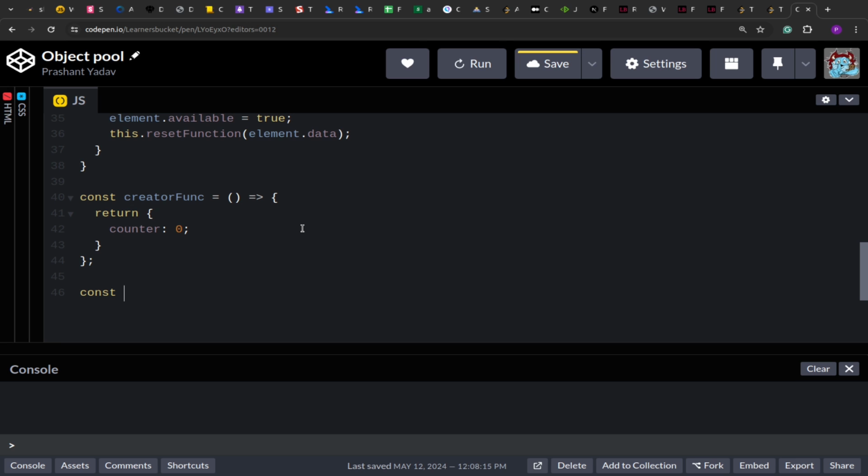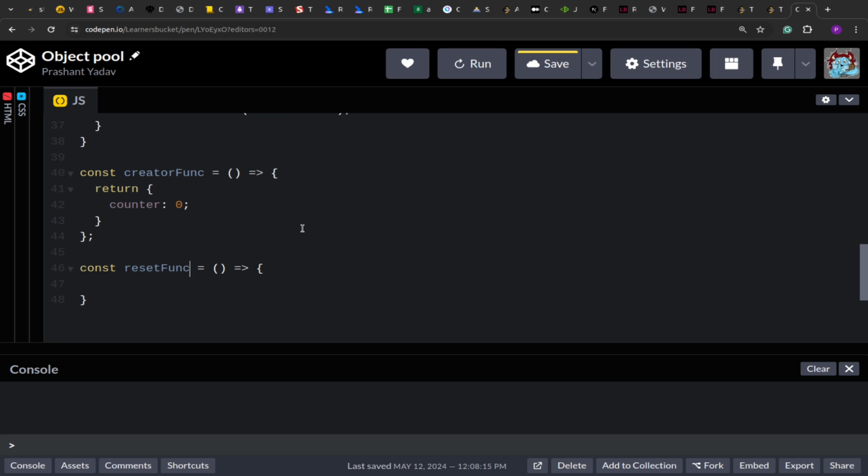And then we have this reset function that will accept the object and then reset it. So here in the reset function we can write custom logic. Because I am aware that I'm going to do this type of task on my objects, in the reset function I'm going to remove that.